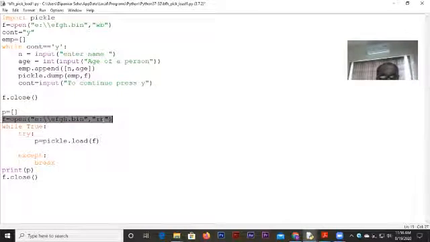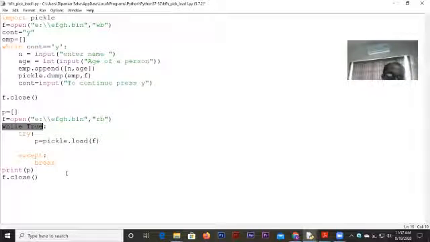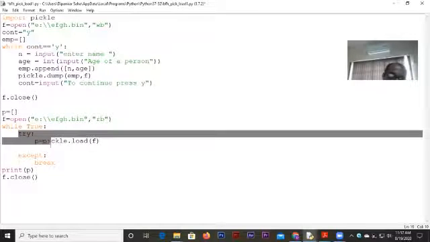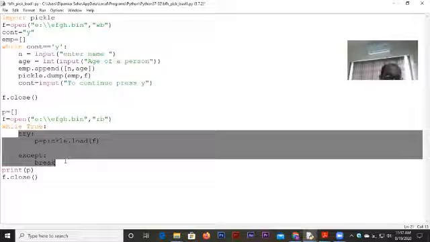Now when I'm trying to read from it, I have many values here. I have many elements in the list, right? Because I wrote the data down like the elements of a list. That means I will have many values to fetch. How did I read the file? It's a very different kind of technique. I just wrote a loop, while True. And here comes the try except block. If you remember, you learned it in class 11. What happens in a try except block?